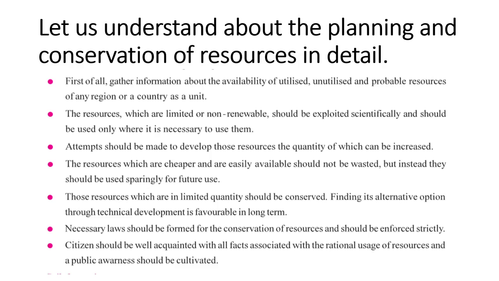We have to collect the information about which country or which region has which type of resources, and in what quantity, right? If you want to plan, if you want to conserve, that is the first step: gather the information.